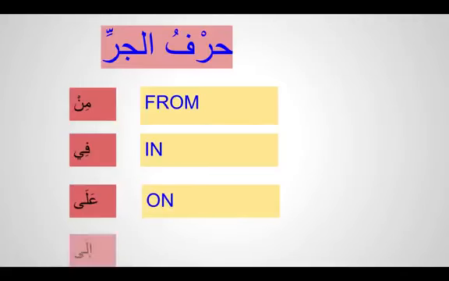Ila means to. So min means from, fi means in, ala means on, ila means to. Try to pronounce properly as well: ala and ila are different. It's not ala ila, it's ala ila. So let's do some sentences inshallah.